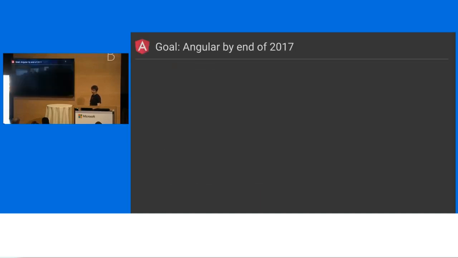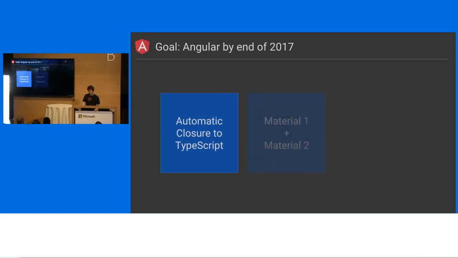Another way to put it is this, right? Literally, everybody at Google is pretty much using Angular. And so for us, we have a few big goals over the next year. One of them is making sure that all of the tooling that we use at Google for JavaScript is going to work perfectly with TypeScript. I'll talk a little bit more about this in just a second.